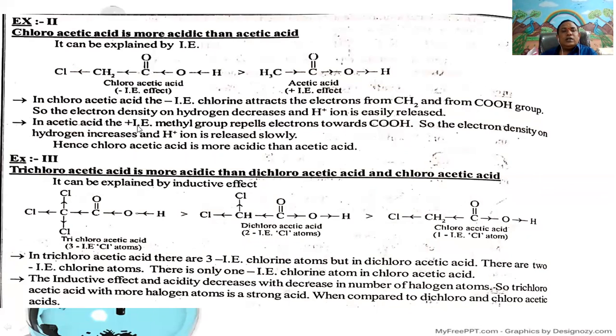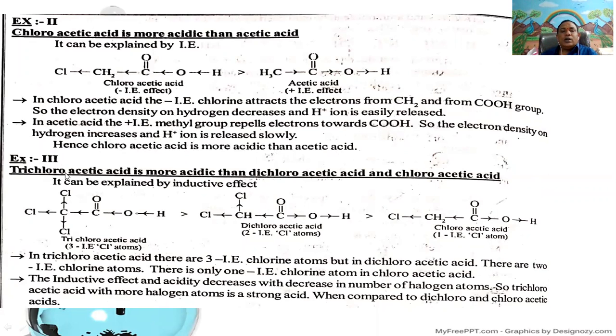But in acetic acid, due to the plus inductive effect nature of the methyl group, electrons are repelled towards the carboxylic group. So the electron density on hydrogen increases and the H plus ion is released slowly. Hence, chloroacetic acid is more acidic than acetic acid.